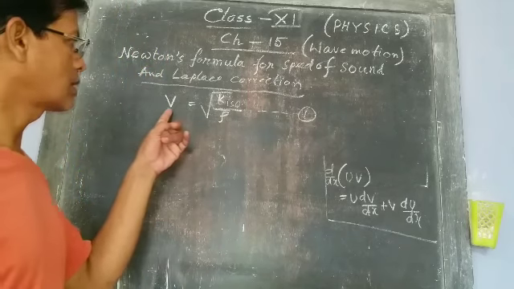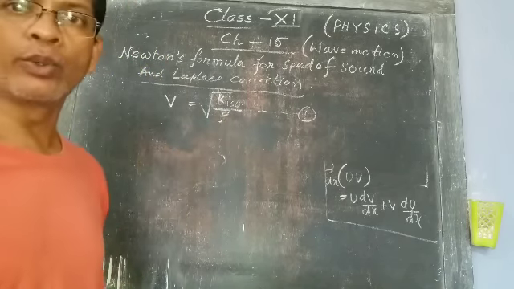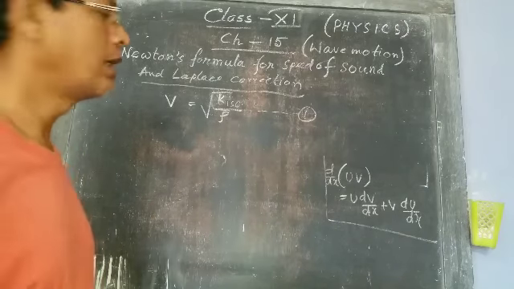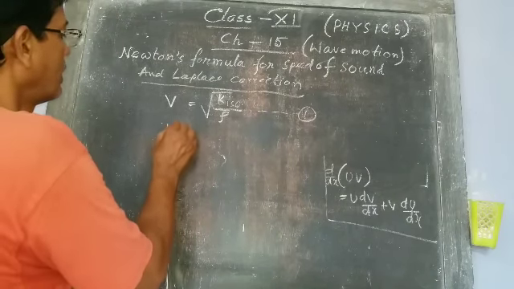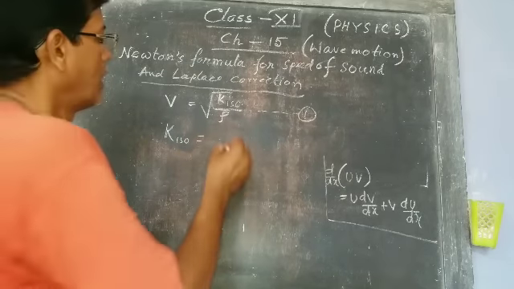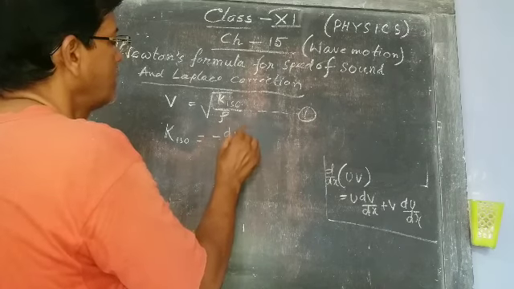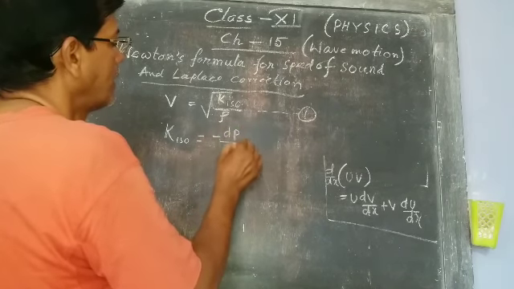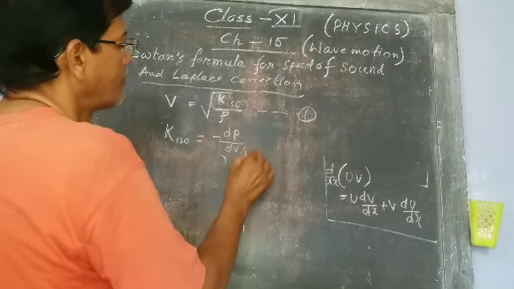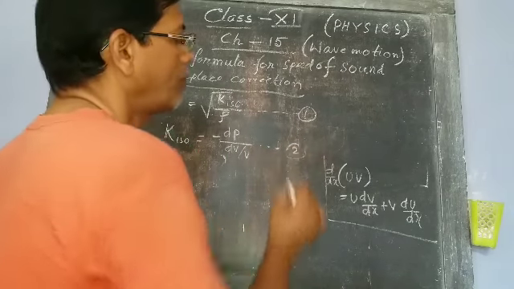So the speed of sound v equals root over of K iso by rho. Iso means isothermal. Now what is K iso? It means bulk modulus. K iso is minus dP by dV by V.